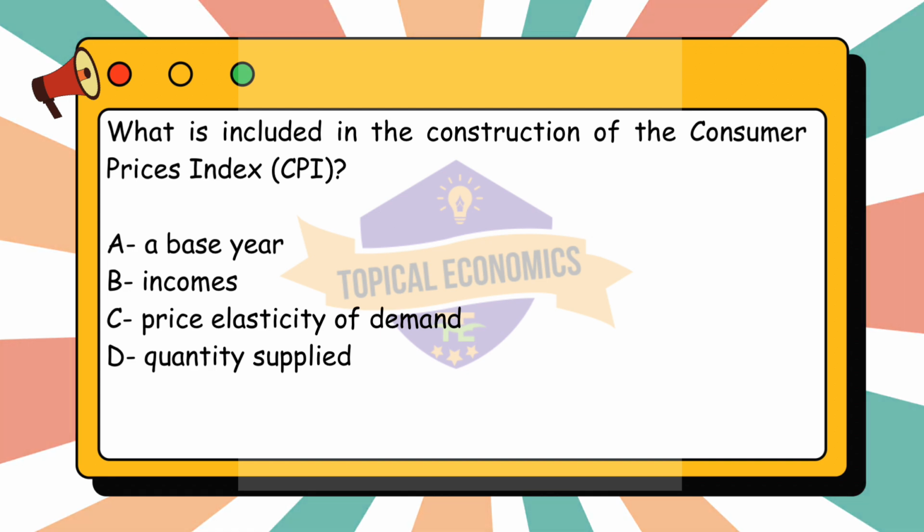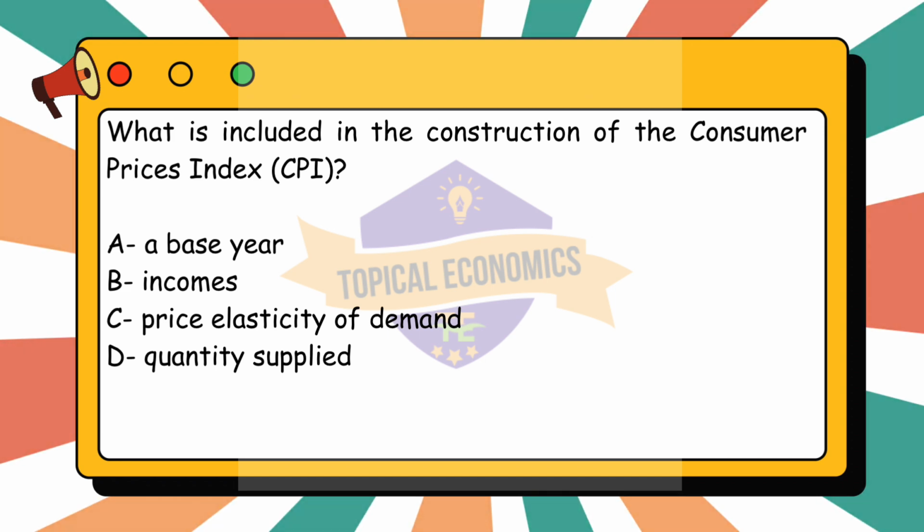Option C, price elasticity of demand, is incorrect. Price elasticity of demand refers to the responsiveness of the quantity demanded of a good or service to a change in its price. While elasticity can impact consumption patterns, it is not directly used in constructing the CPI, which is based on the prices of goods and services, not the demand response to price changes.